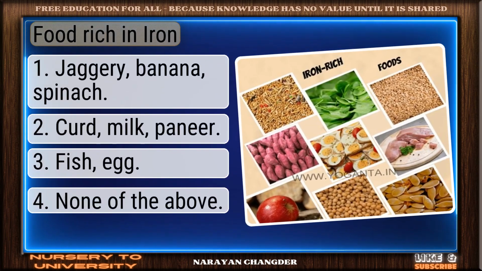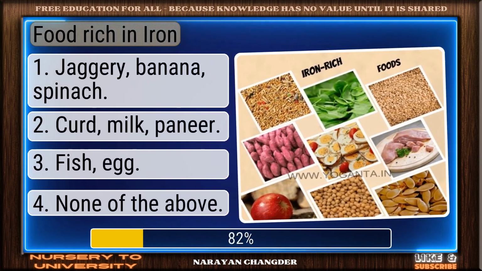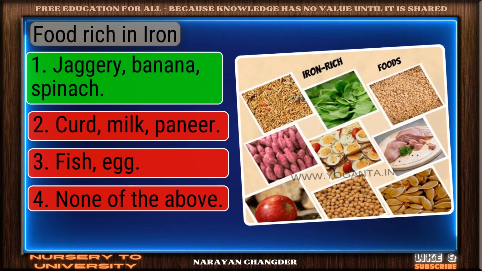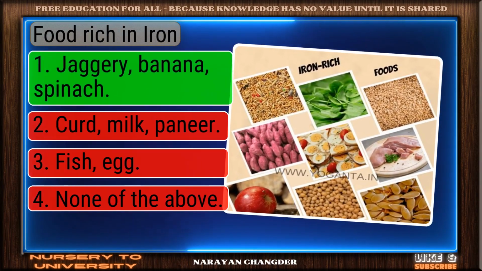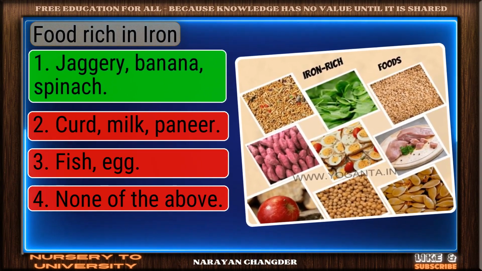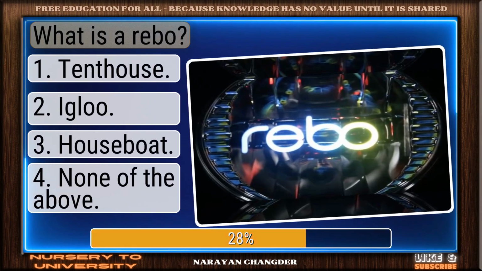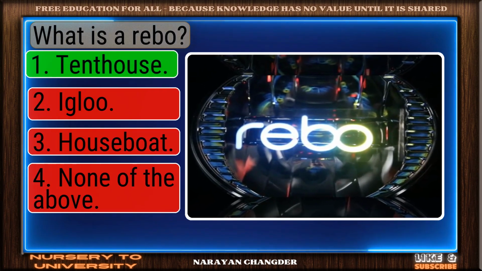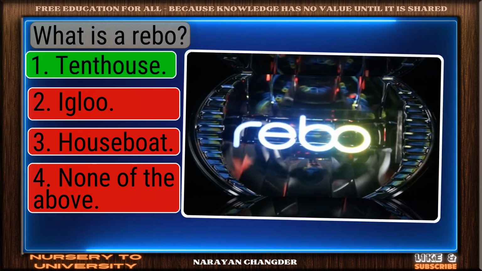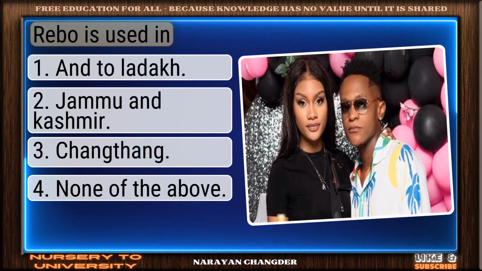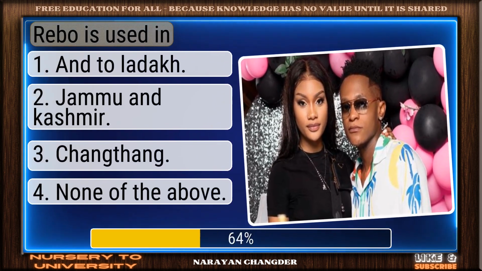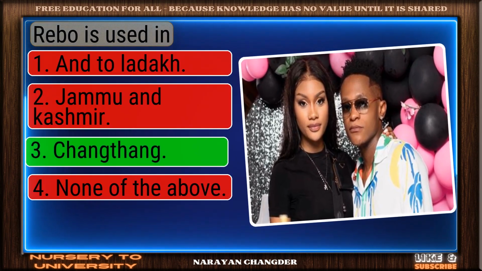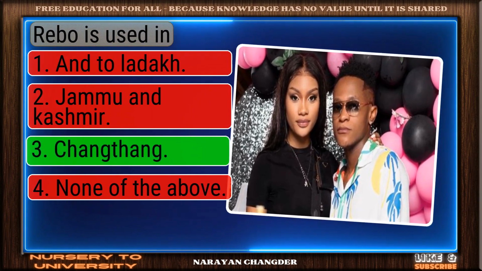Food rich in iron. Nice work. You chose jaggery, banana, spinach, and it is correct. What is a rebo? Correct response. Tent house is the most accurate answer. Rebo is used in. Smart move. Chengthang is an accurate answer.